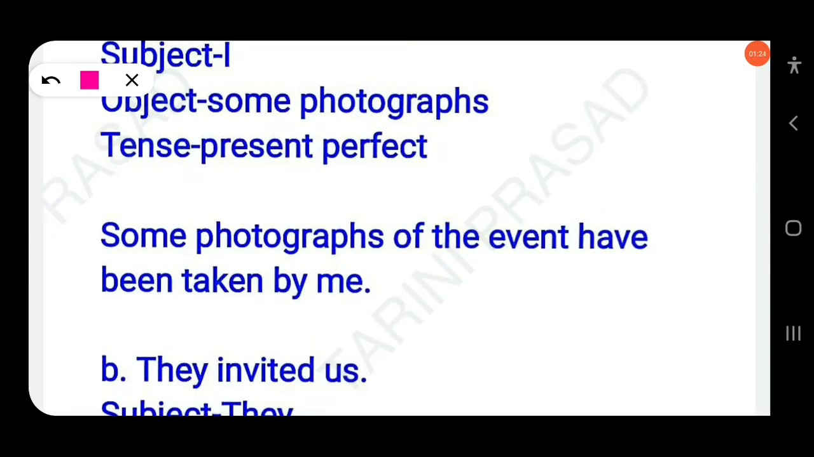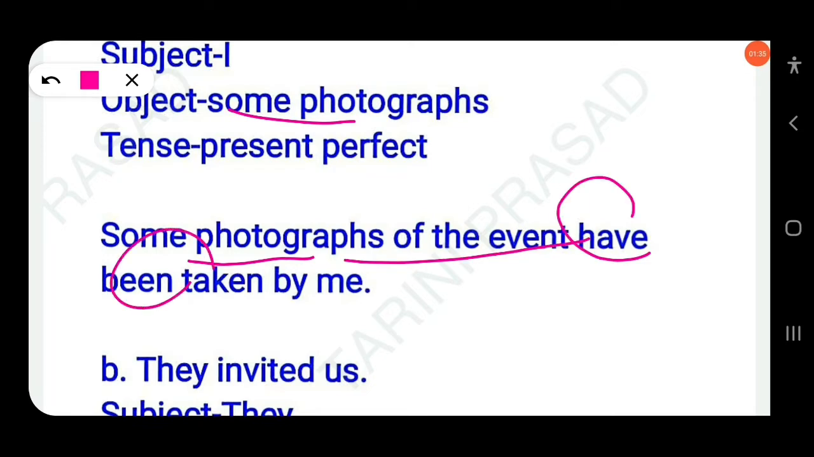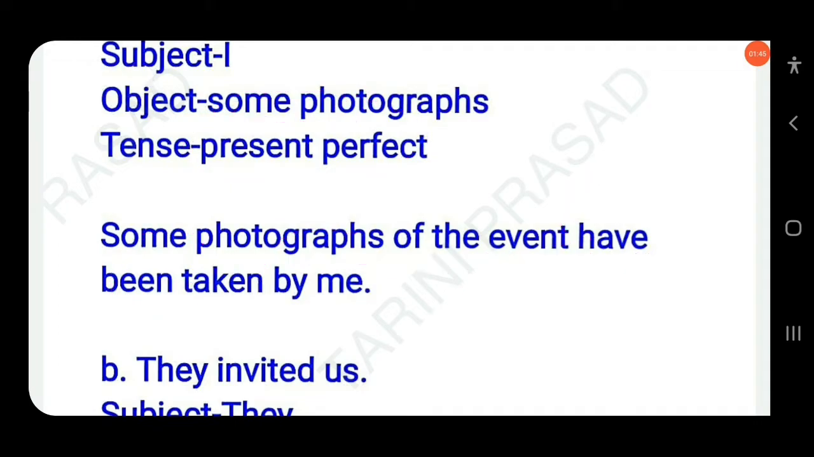While changing active into passive, the object in the active voice becomes the subject in the passive. So here, some photographs of the event have been taken by me. You have to add by, and the agent I becomes me. Clear? The tense is present perfect, so you have to write have been taken.